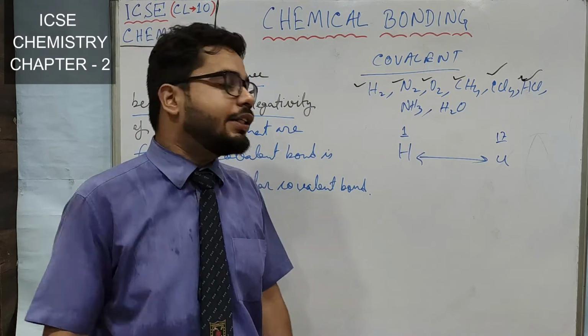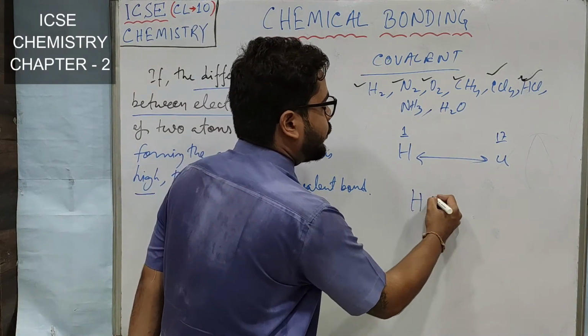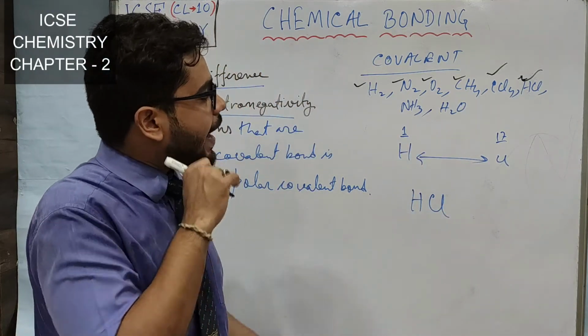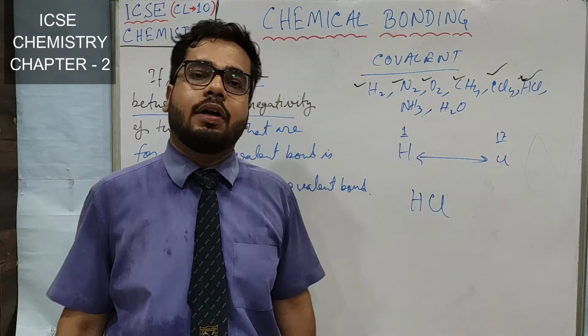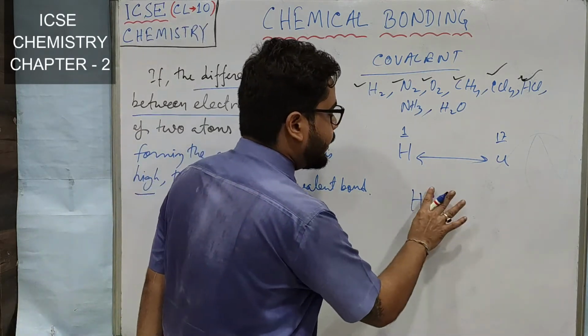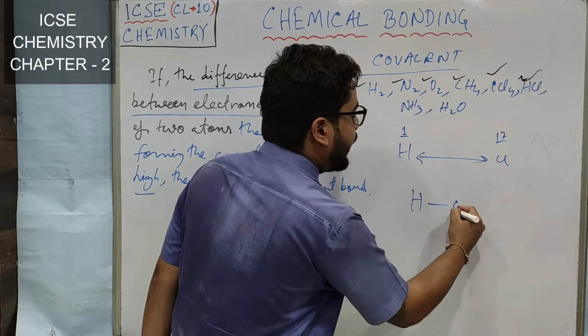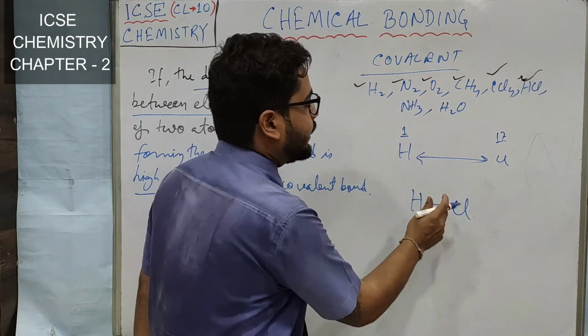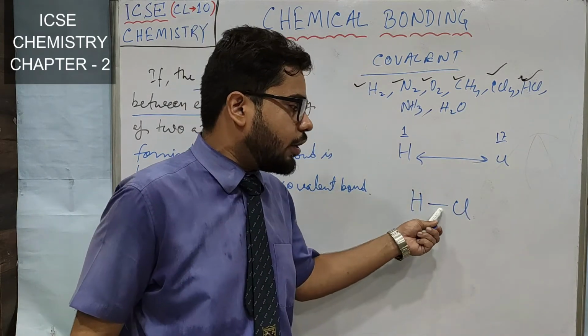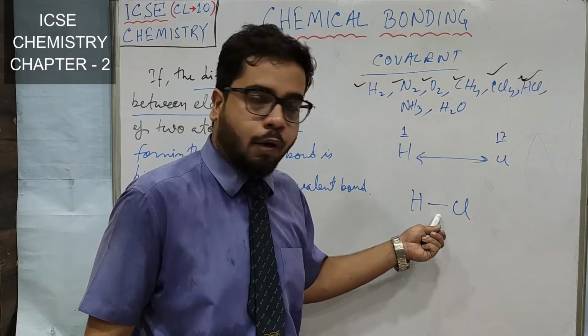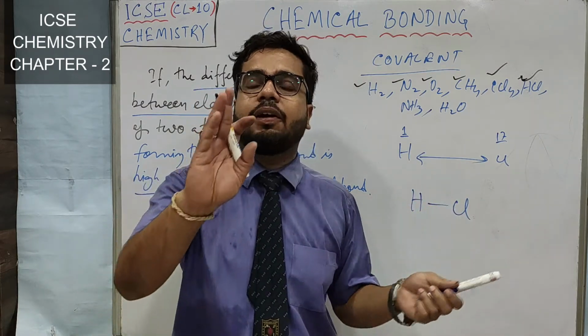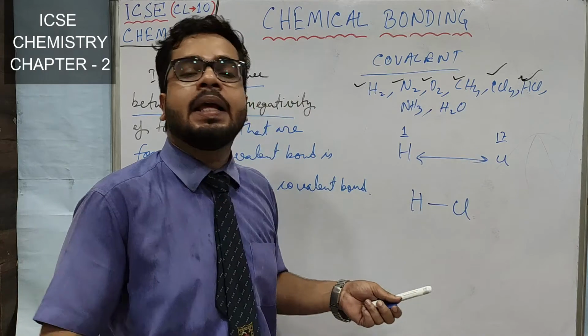Partial charge develops. What is this partial charge? Sharing of electron is taking place by a single covalent bond. But bond means what? Two electrons are there in one single covalent bond, and you know the definition of electronegativity also.